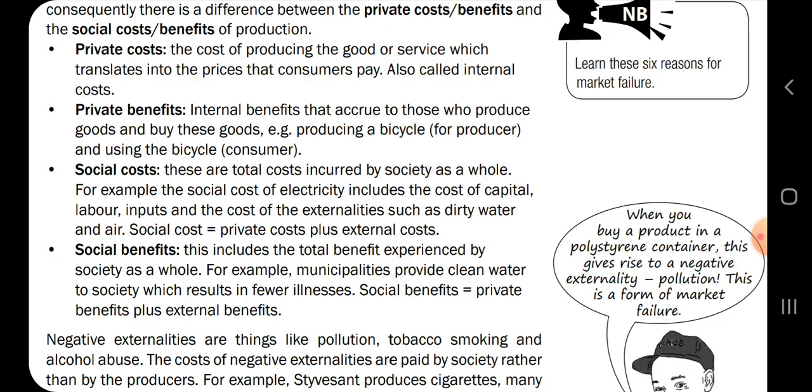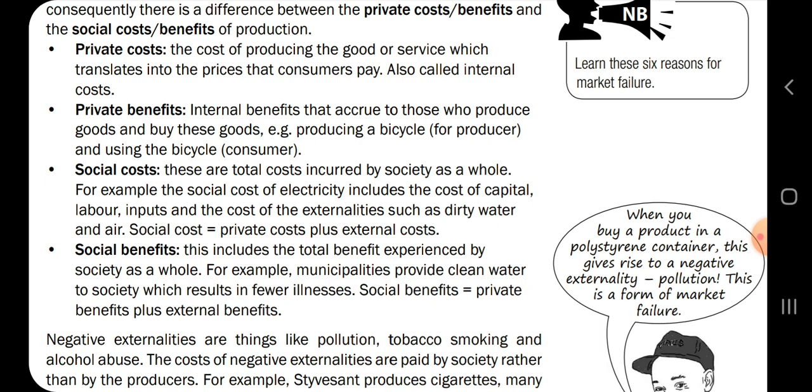And then the social costs, these are total costs incurred by society as a whole. So this includes people who are not even buying from the business, they are paying social costs. This business is using plastic, right, to package this ice pop. This plastic, what is it going to cost?